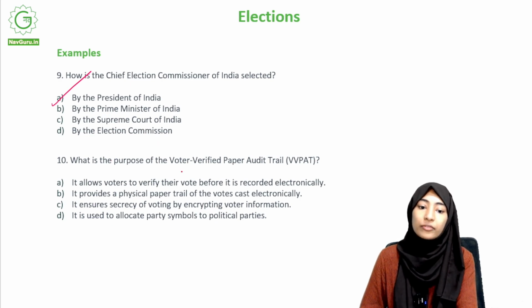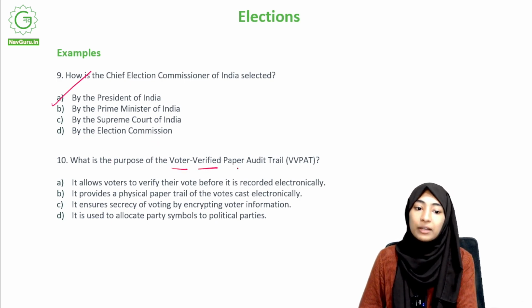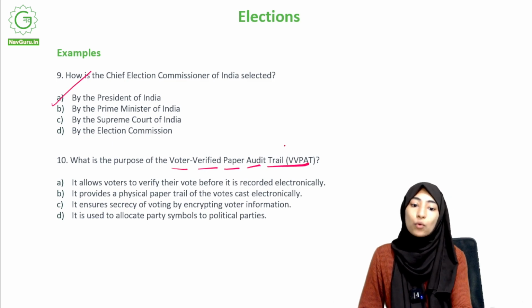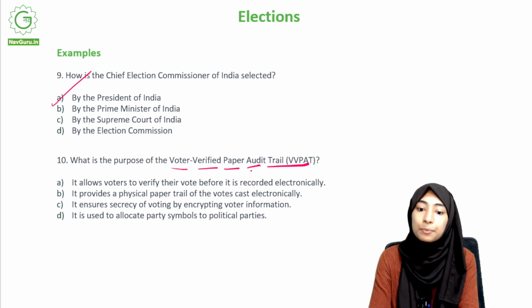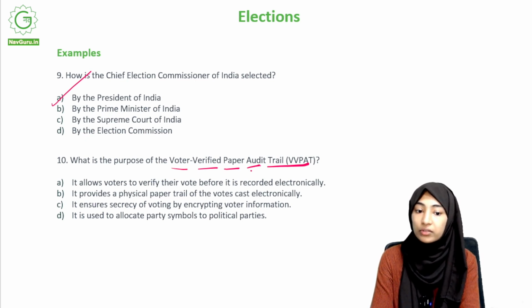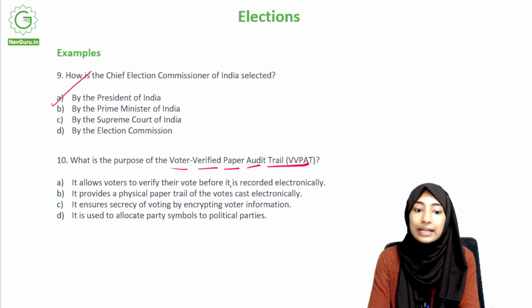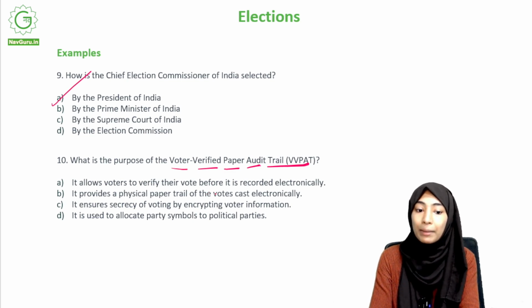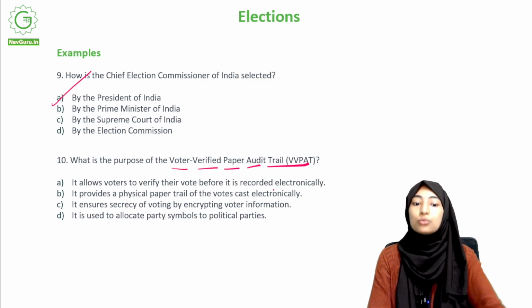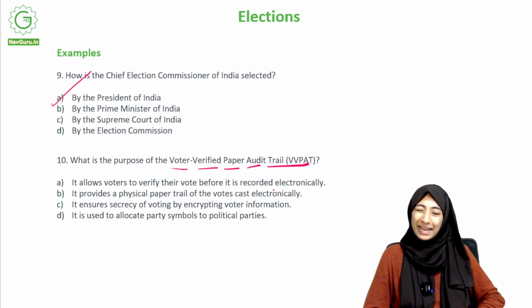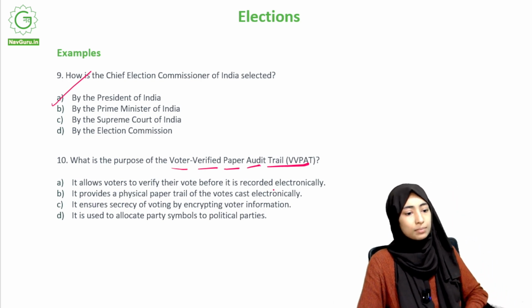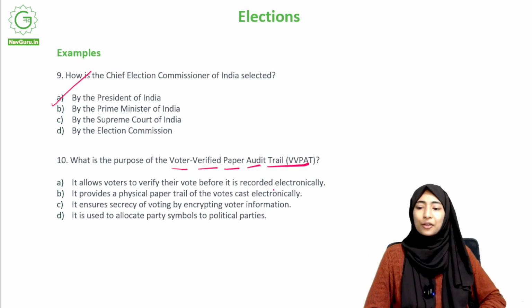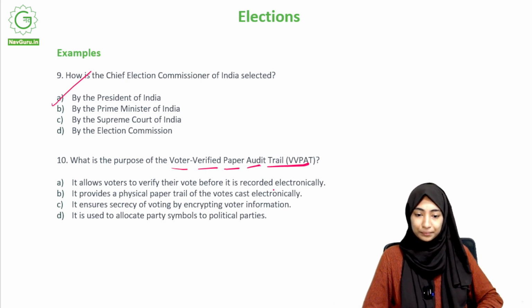What is the purpose of the VVPAT, voter verified paper audit trail? It allows voters to verify their vote before it is recorded electronically. It provides a physical paper trail of the votes cast electronically. It ensures secrecy of voting by encrypting voter information. It is used to allocate party symbols to political parties. This might be a bit of a difficult question compared to the questions under elections, but yeah, we'll see. I think you can do it. Your time starts now.